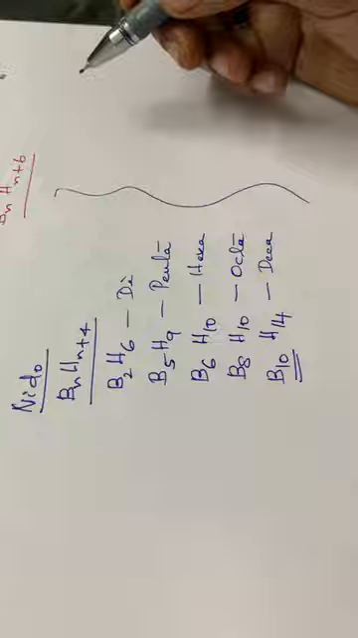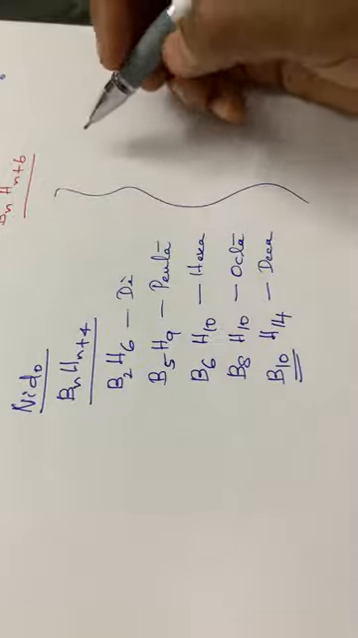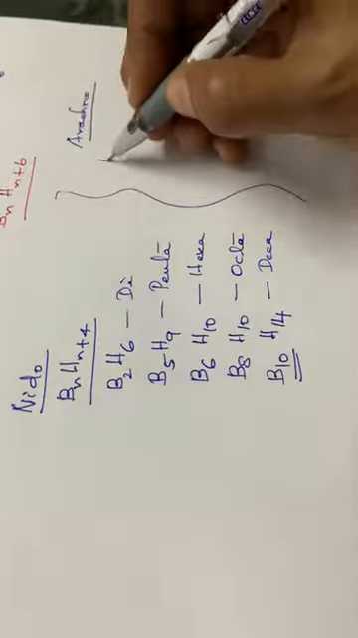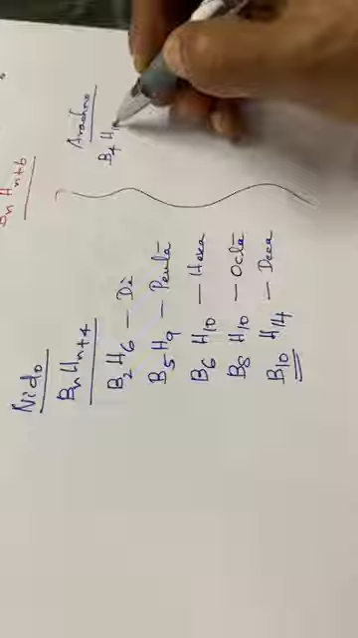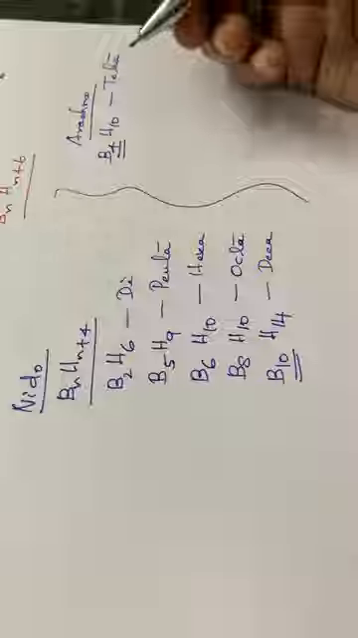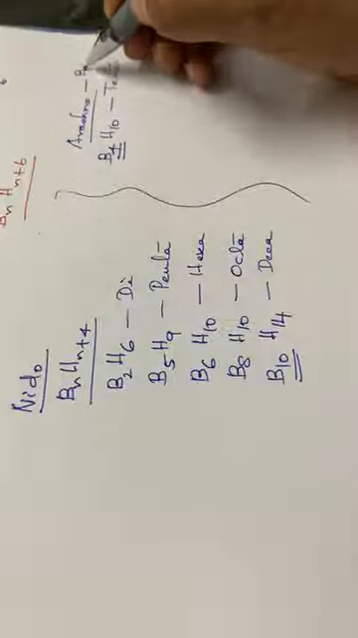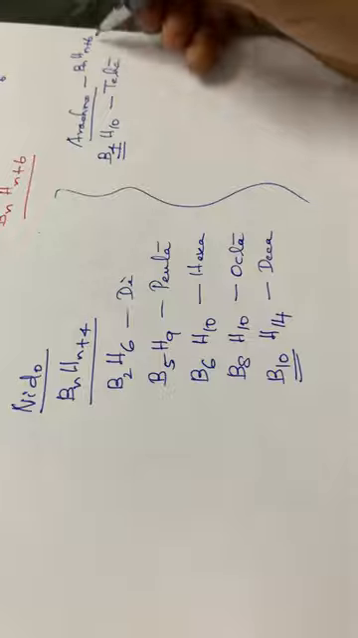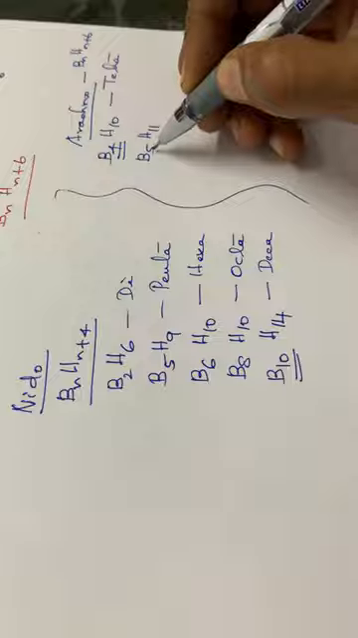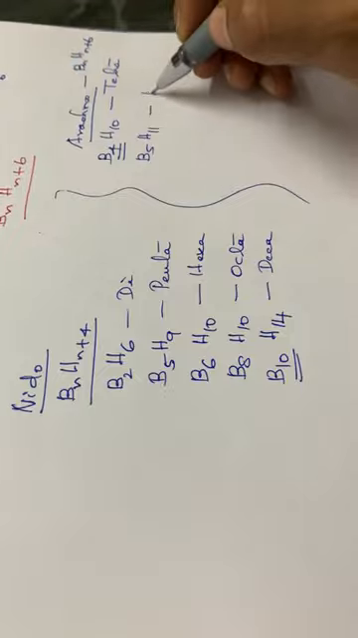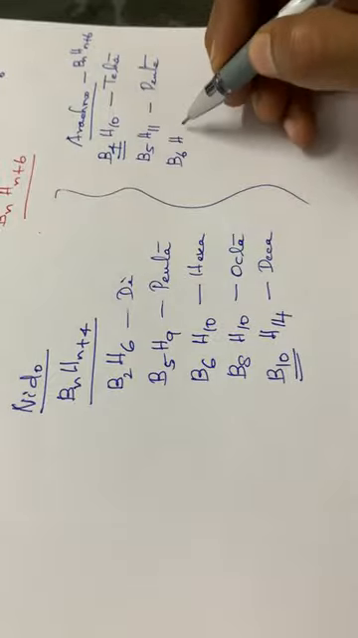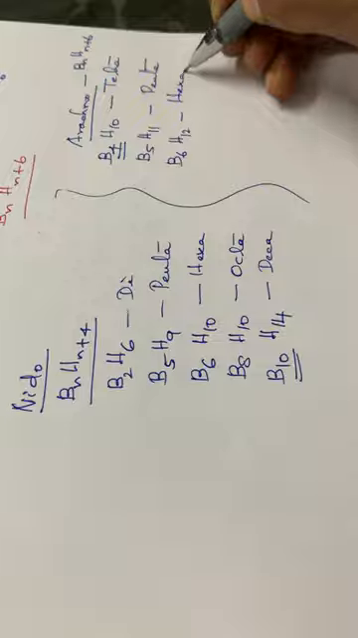Similarly, we have the arachnoboranes also. For the arachno series, the starting one is B4H10, tetraborane. The number of boron atoms n is equal to 4, and the formula for arachno is BnHn plus 6, so 4 plus 6, 10. Similarly, B5H11, 5 plus 6, 11, is pentaborane. Then B6H12, that is hexaborane.